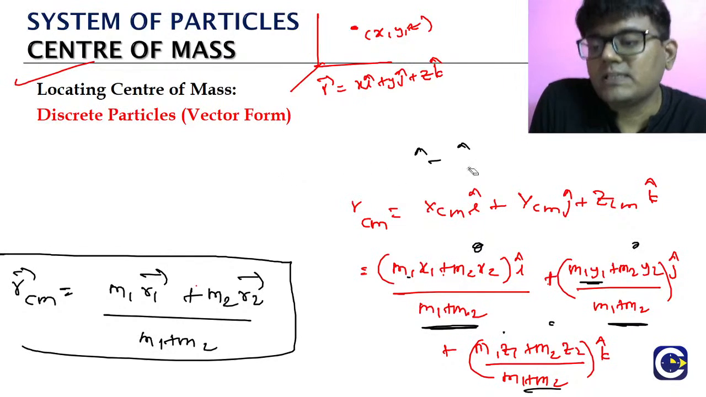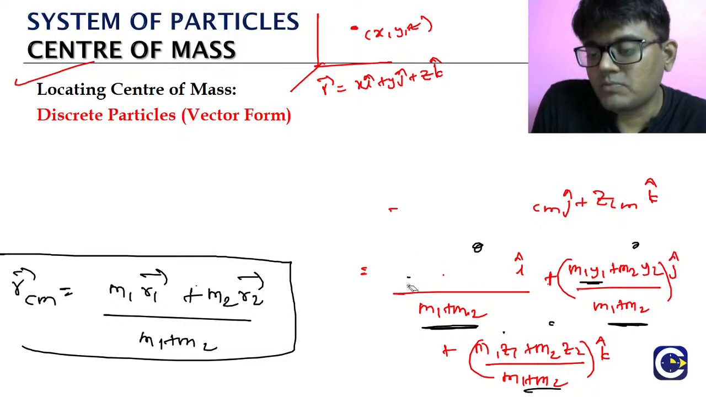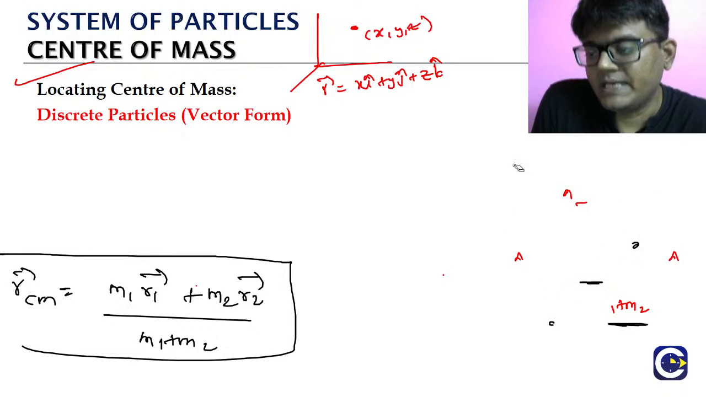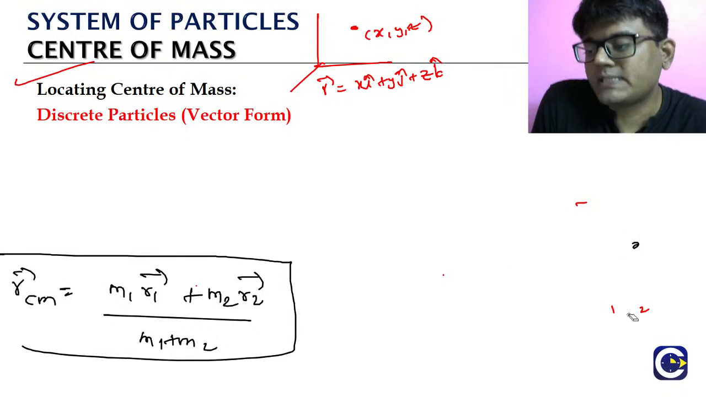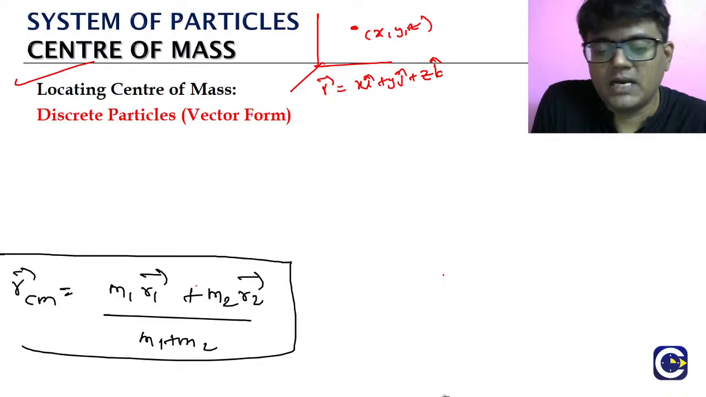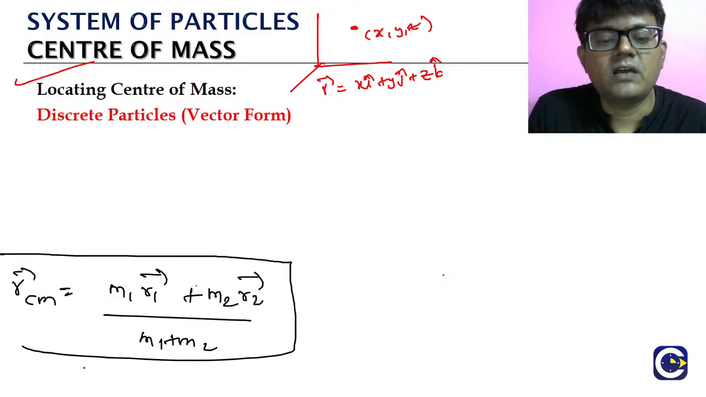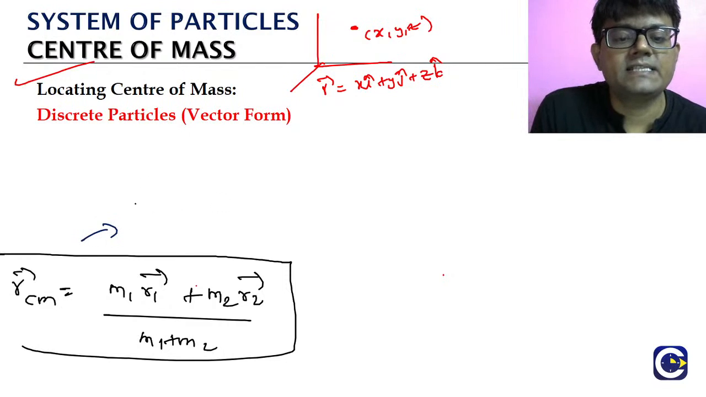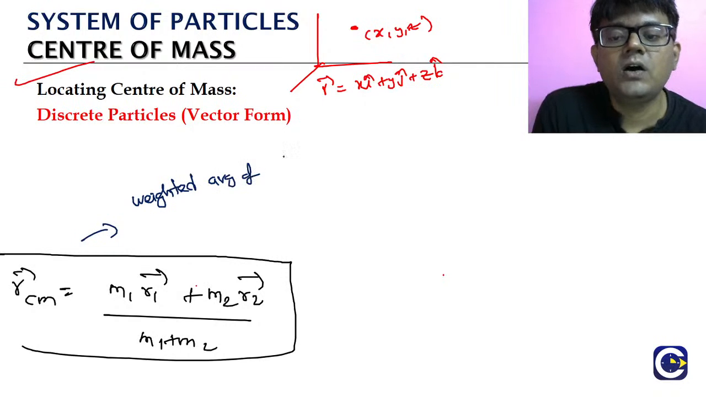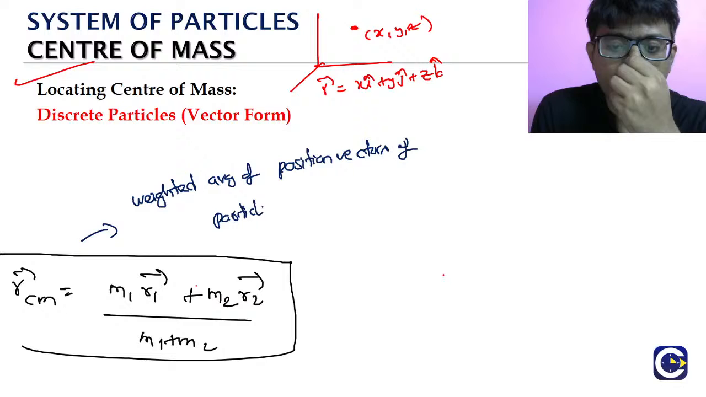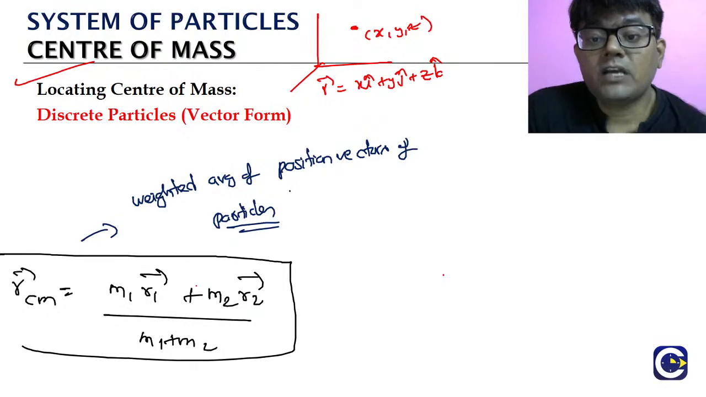What is the formula? R bar center of mass is equal to m1 r1 bar plus m2 r2 bar plus m3 r3 bar, and so on for however many particles there are, divided by m1 plus m2 plus m3. Here also it is the same. It is the weighted average. The position vector of the center of mass is given by the weighted average of the position vectors of the particles.